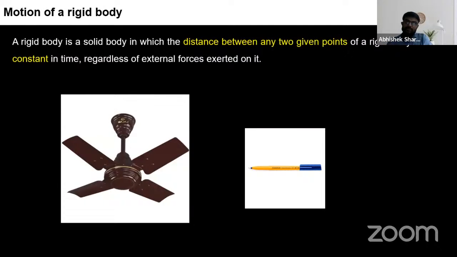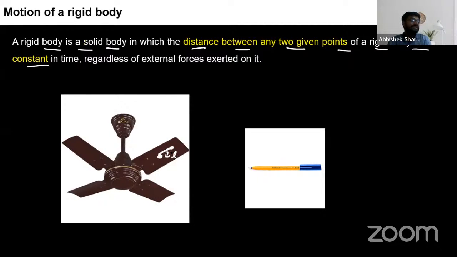So as you can see on your screen, what is happening? It is said like this. First of all, we understand what is a rigid body. So they say like this, a rigid body is a solid body in which the distance between any two given points of a body remains constant in time. Suppose let us consider the fan. In this fan, let me mark these two points in white color. And the distance between these points, let me mark it as small l.